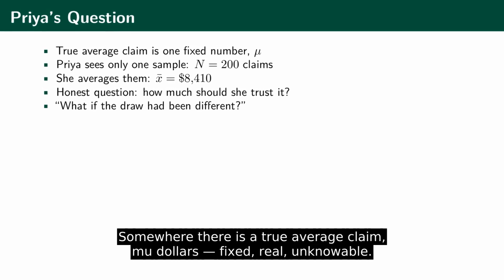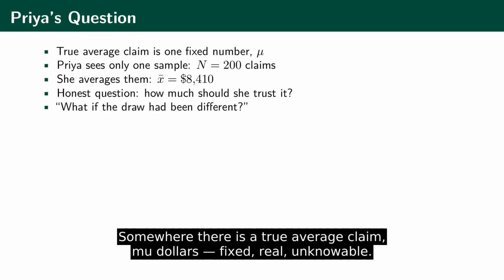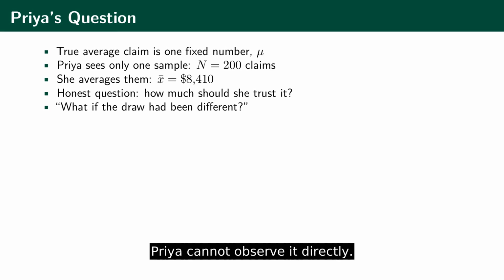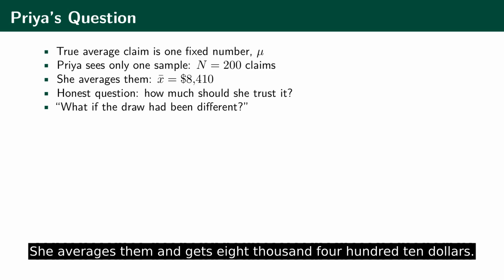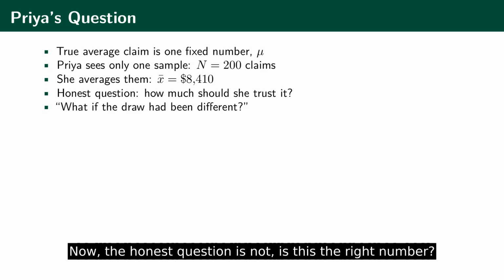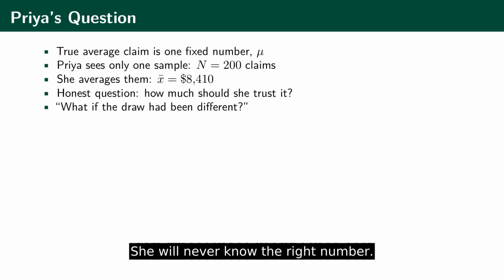Somewhere, there is a true average claim, mu dollars, fixed, real, unknowable. Priya cannot observe it directly. All she has is one sample of 200 claims that actually came in. She averages them and gets $8,410. Now, the honest question is not, is this the right number? She will never know the right number.